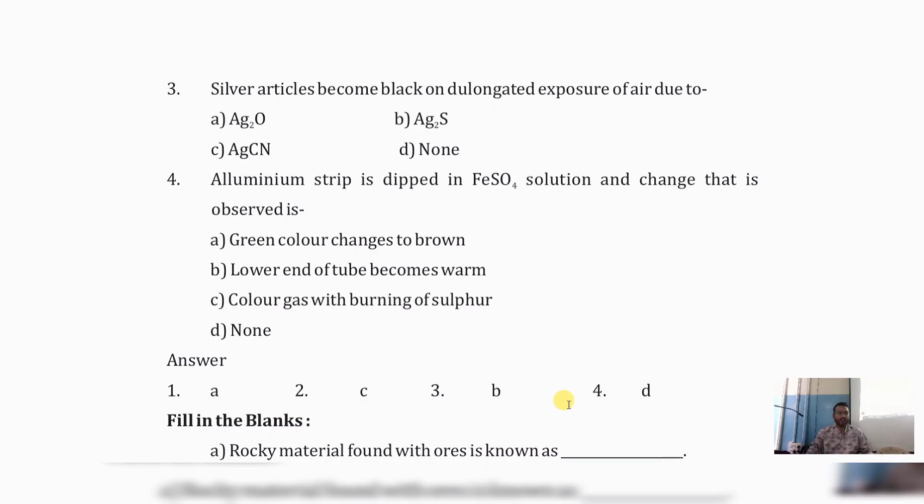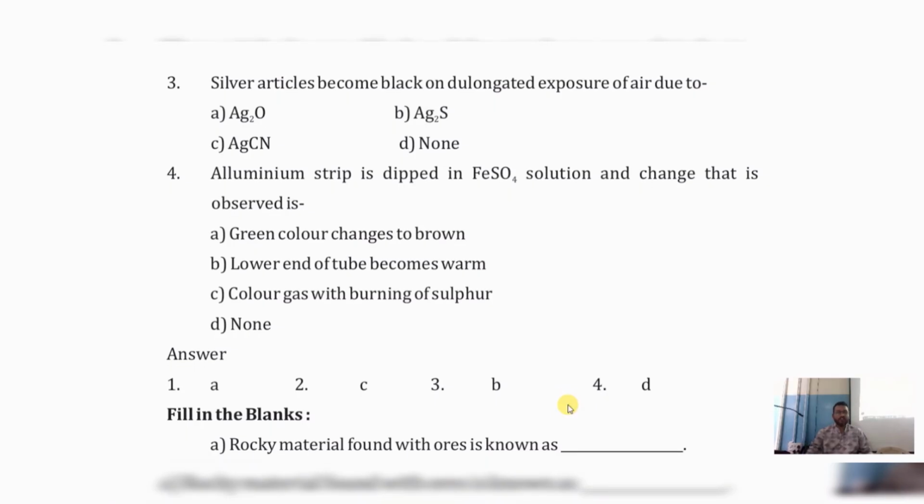Remember, silver sulfide. And aluminum strip is dipped in ferrous sulfate solution. What can we change? None of this. Why is it none of this? Because as you can see, when aluminum reacts with ferrous sulfate, what's going to form? Aluminum sulfate plus iron. Am I right?